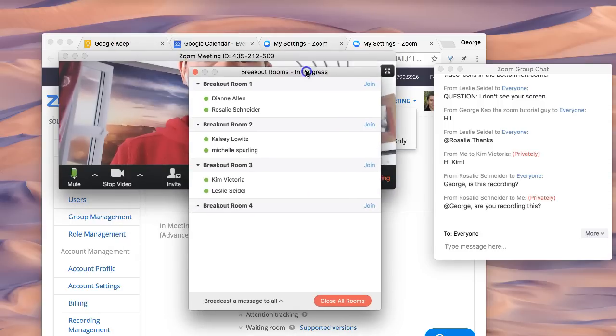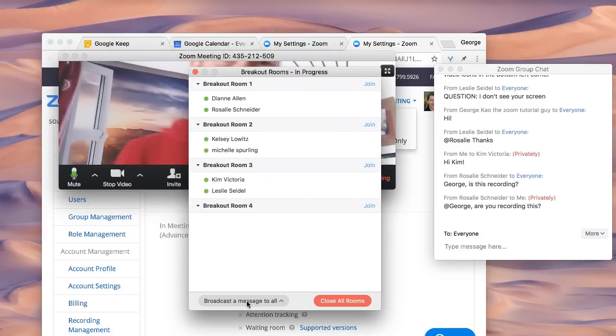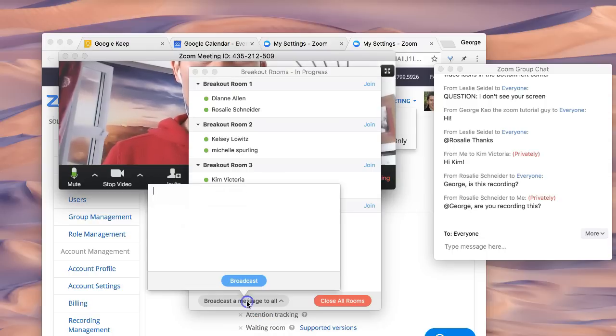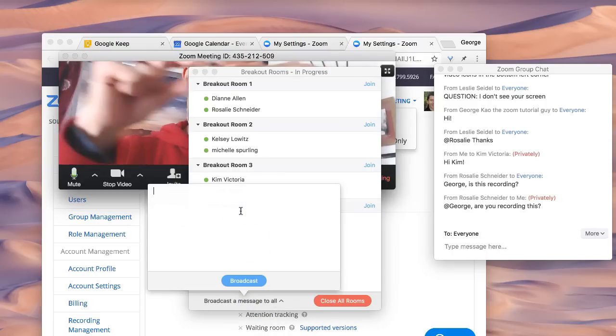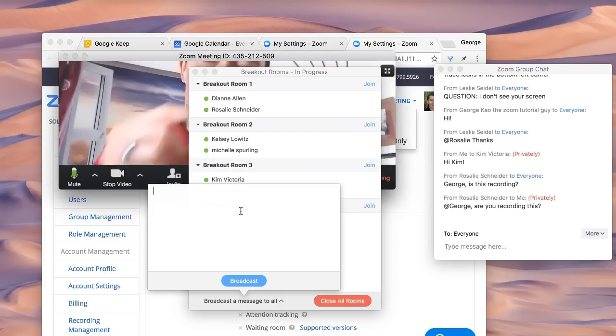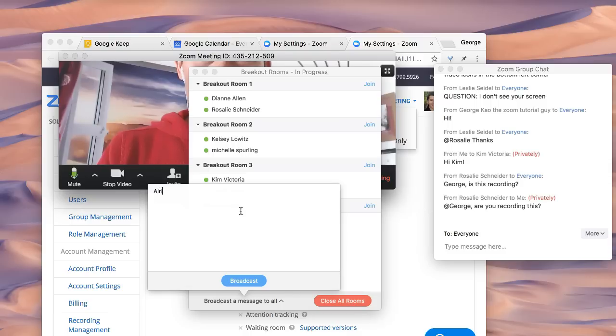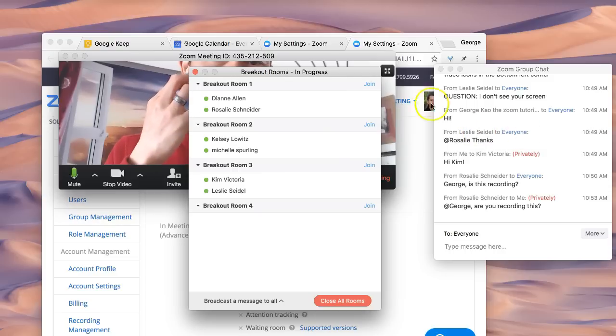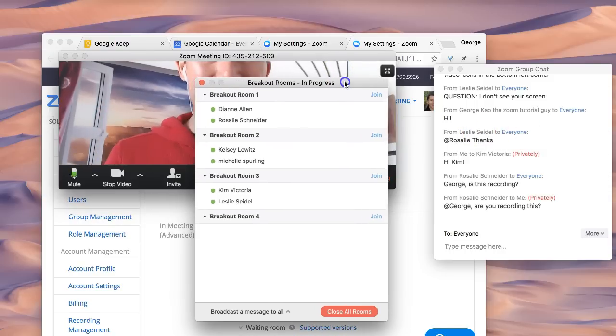Now one of the cool things about the breakout is that I am able to broadcast a message to everyone. So I can click on broadcast message, and it shows up not as a chat message, but as more of an announcement at the top of their video. It's like, okay, all right, everyone, 1 minute left. Okay, and then click broadcast. And so even though you can't see it, it is being broadcasted, and I'll ask them when they come back.